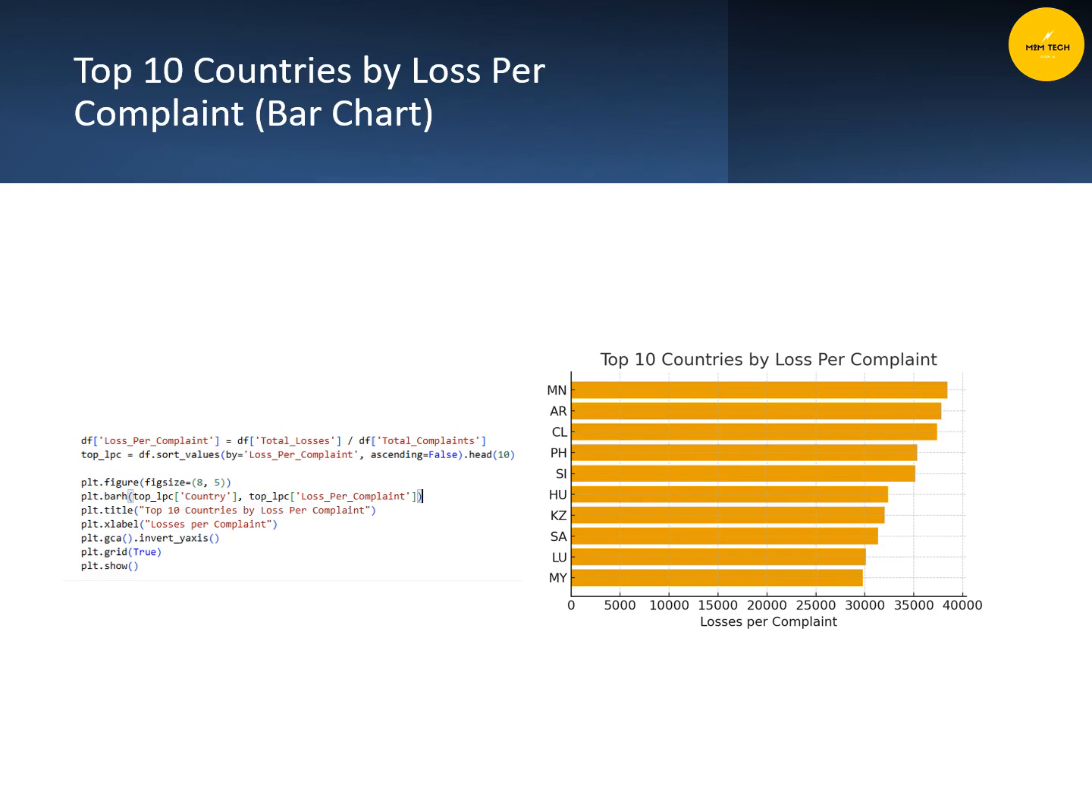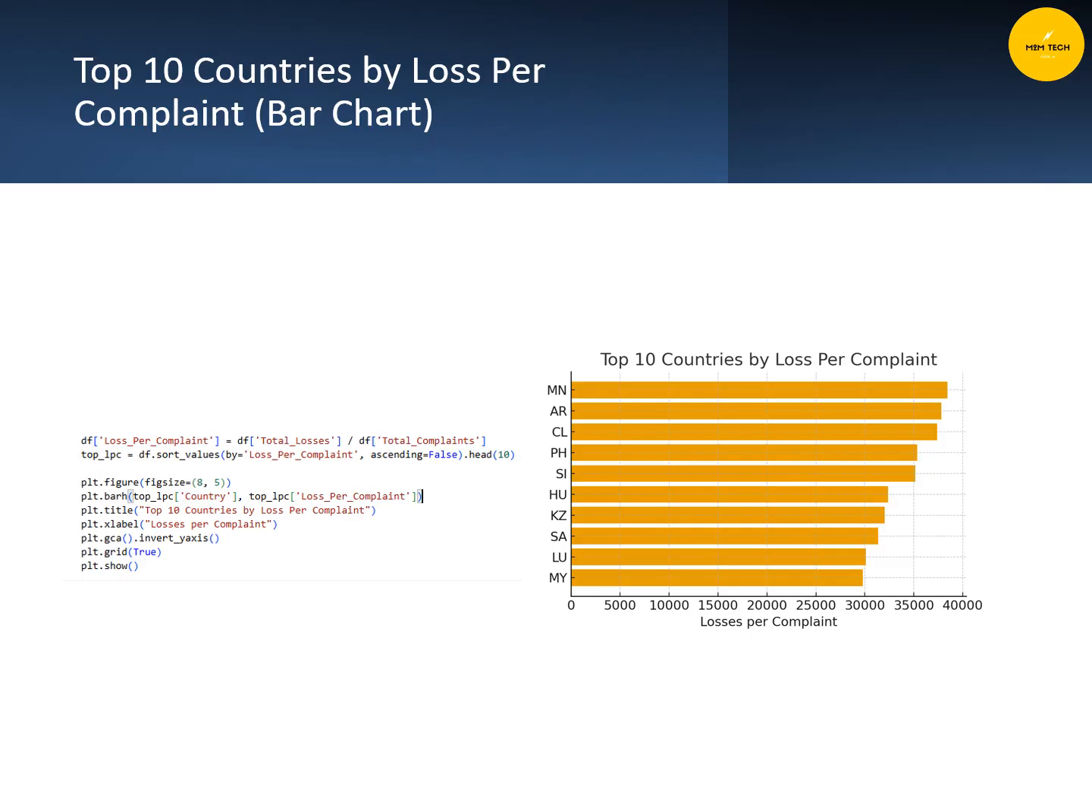Instead of just volume, now this bar highlights the severity. We calculated loss per complaint, which tells us how damaging each cybercrime is on average. Countries like Luxembourg and Saudi Arabia rank high, not because they have many cases, but because each case is financially significant. This could indicate a high-value target or an advanced threat. It reminds us that even low-volume regions shouldn't be ignored.